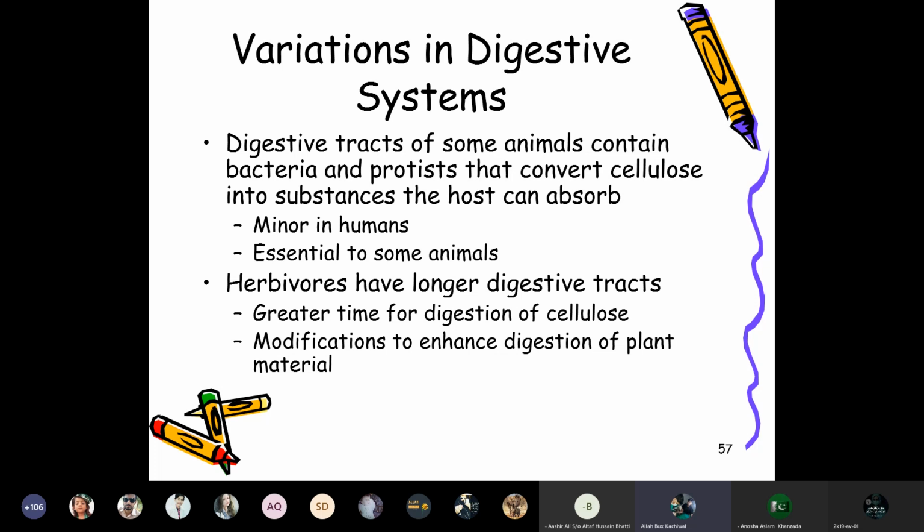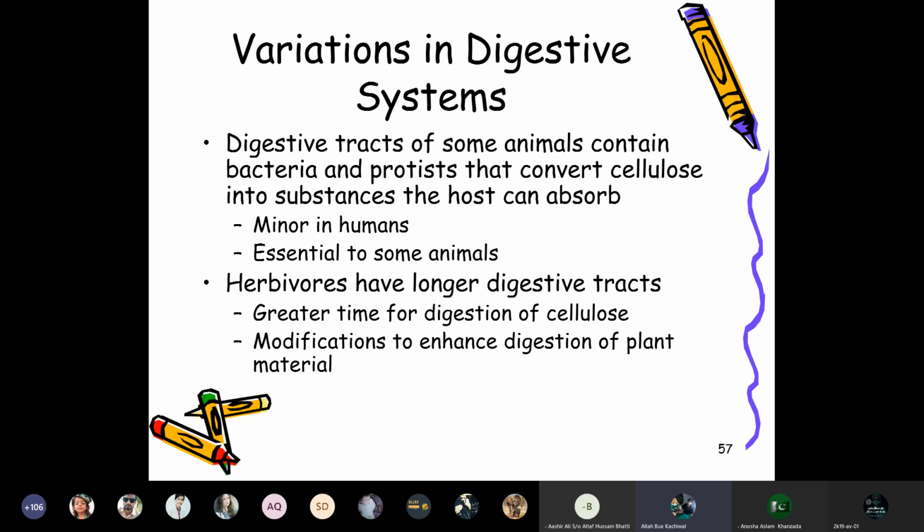So the variation in the digestive system is that the digestive tracts of some animals contain bacteria and protists that convert the cellulose into a substance the host can absorb; this is minor in humans, essential to some animals.